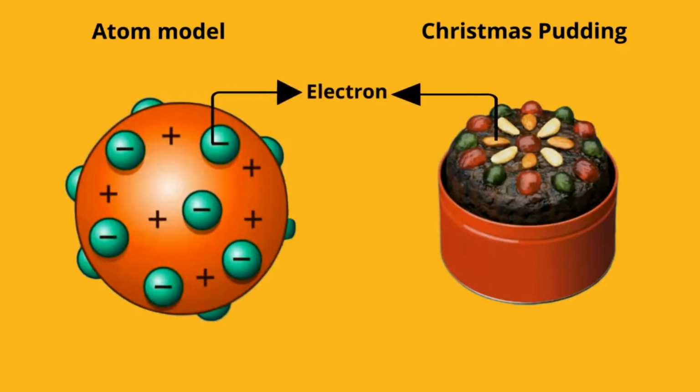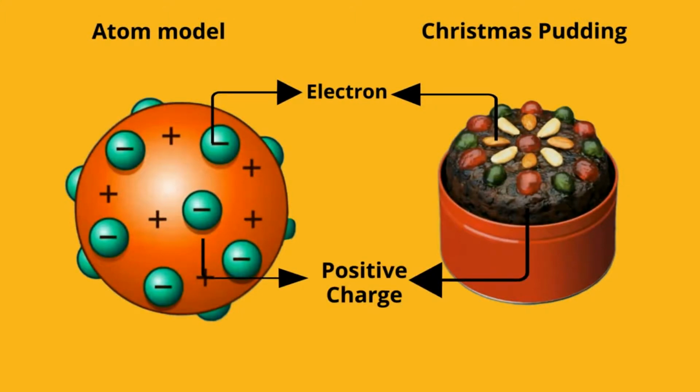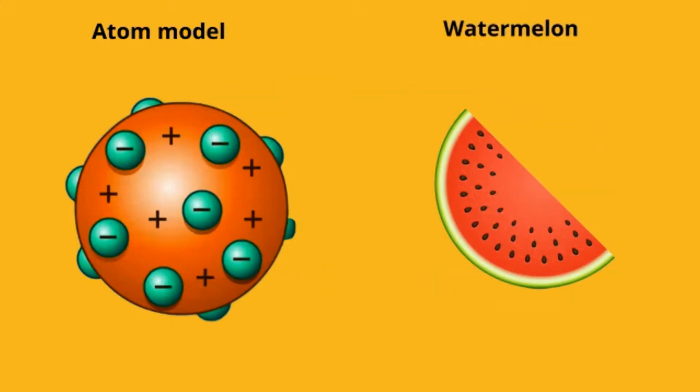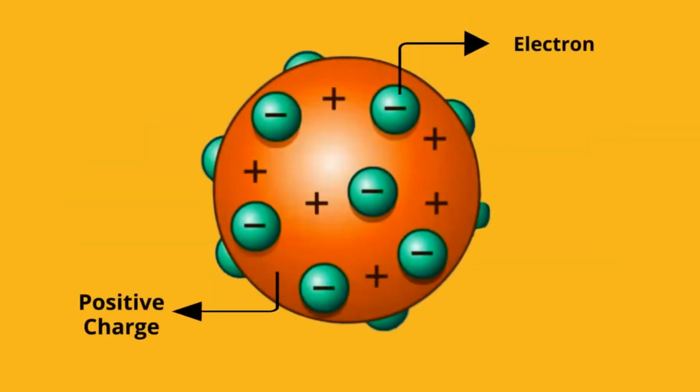The electrons were like the raisins in the pudding, and the pudding itself was like the positively charged particles. This can also be explained through the example of a watermelon. The positive charge in the atom is spread all over like the red fleshy part of the watermelon, while the electrons are embedded in the atom like the seeds of the watermelon. The oppositely charged particles are held together by electrical forces of attraction. Thomson concluded that an atom consists of a positively charged sphere with electrons set within the sphere. An atom is electrically neutral as the positive and negative charges within it are equal.